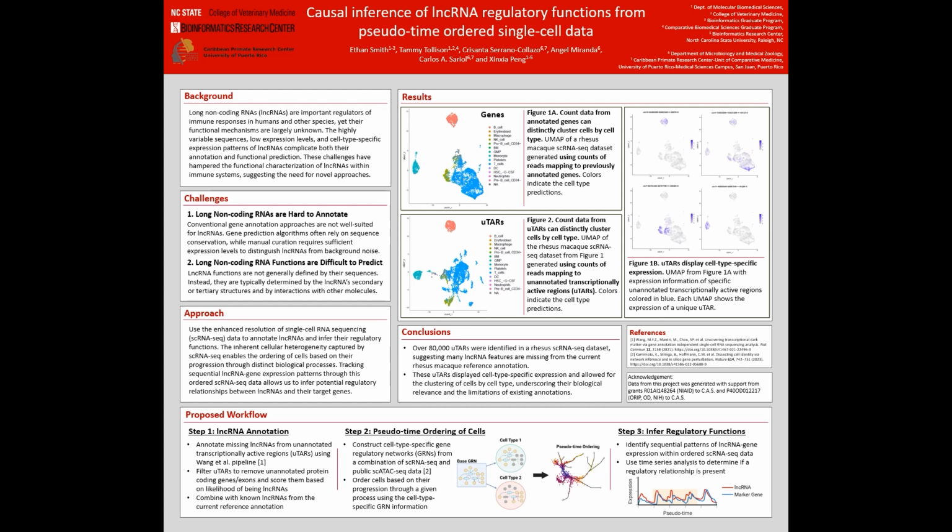Once our cells have been ordered, we can then identify these sequential patterns of long non-coding RNA marker gene expression and use a time series analysis method, such as Granger causality, to help us determine if a regulatory relationship is truly present. The underlying benefit to this proposed workflow is its generalizability.